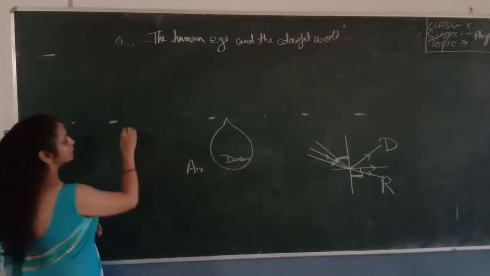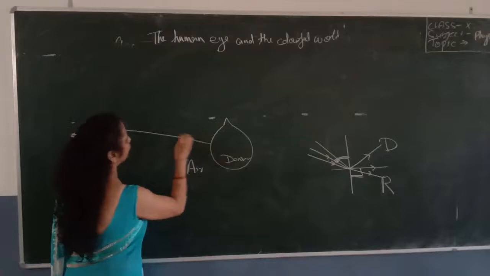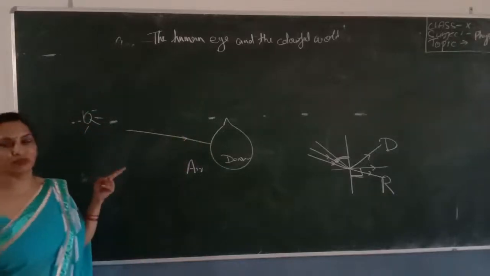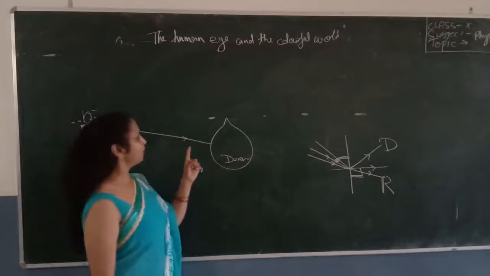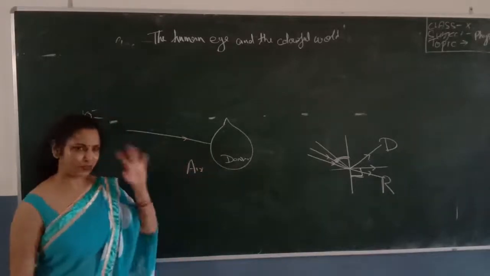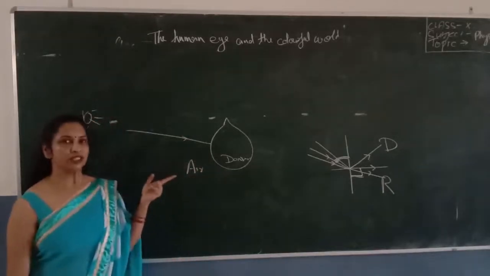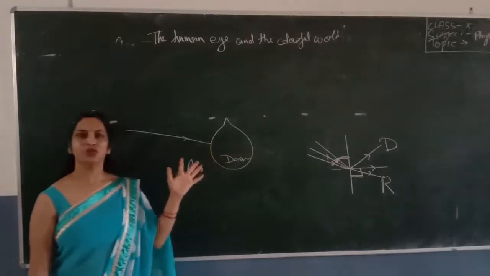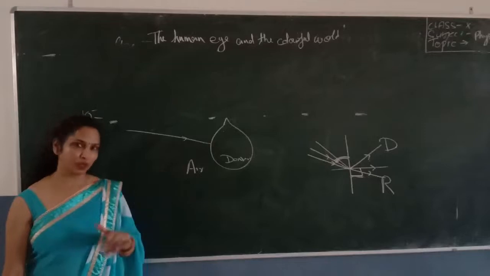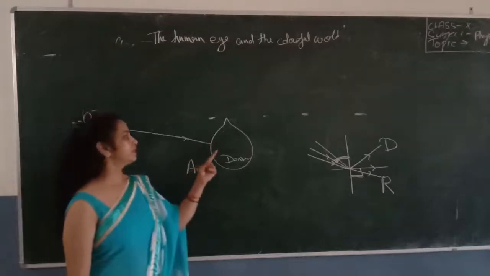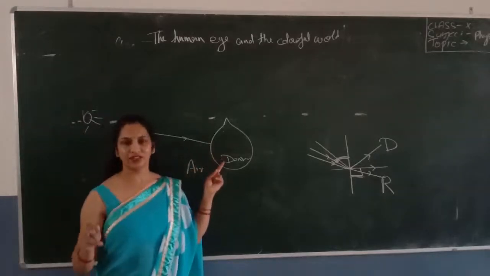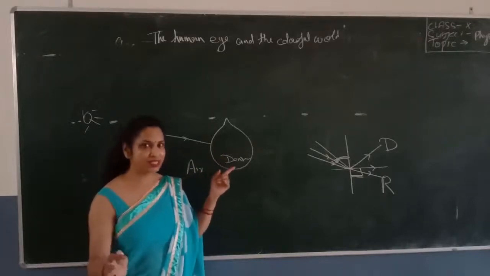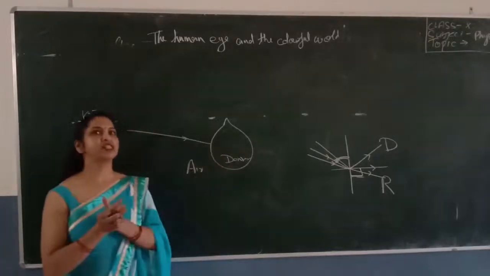Now suppose there is the sun and the light is coming from the sun. It enters from air into the denser medium, that is, the raindrop. Since this is a rare medium and this is a denser medium, we all know that it will bend towards the normal. As well, different colors of light have different speeds in a medium other than air or vacuum. So we can say the light is split into its seven colors.